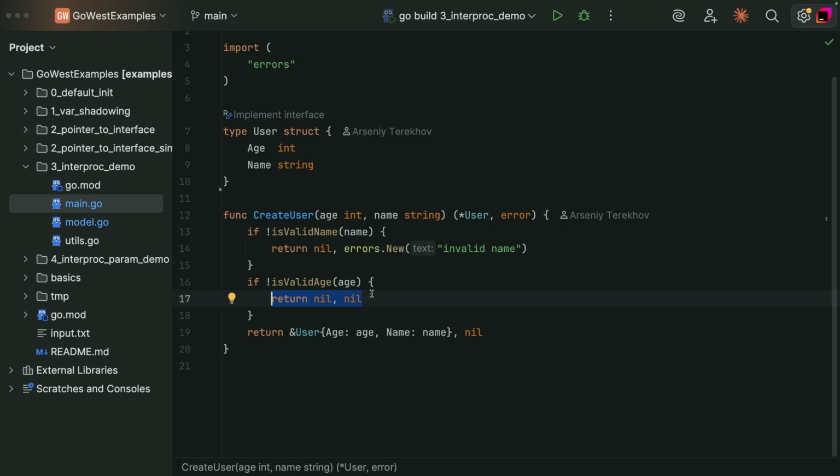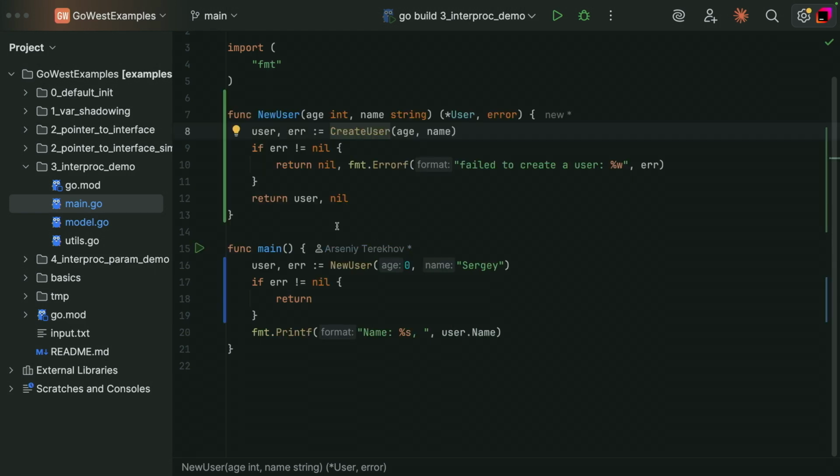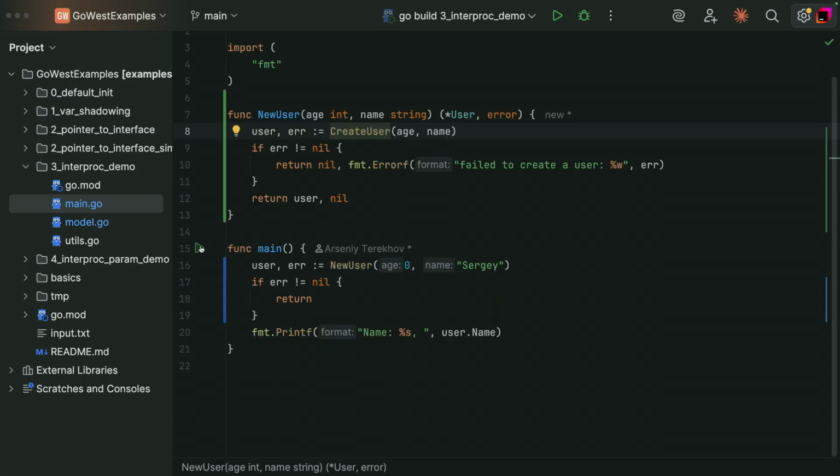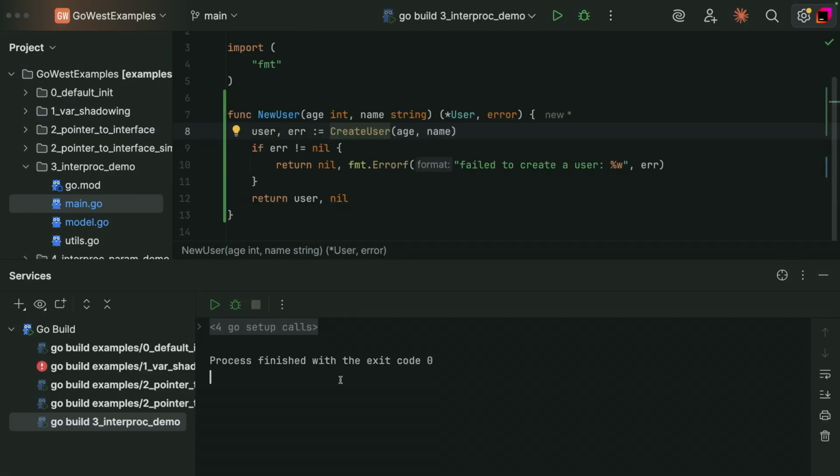It's the return nil-nil statement. So here we return a nil result together with nil error, and it makes a nil result valid. So it doesn't matter whether we handle errors properly. The nil-nil pair propagated throughout our program, and nil dereference happens here. So we can fix it, like introduce, like return not nil error, say this one. And now we finally fix the issue. Let's check it. Yeah, cool.